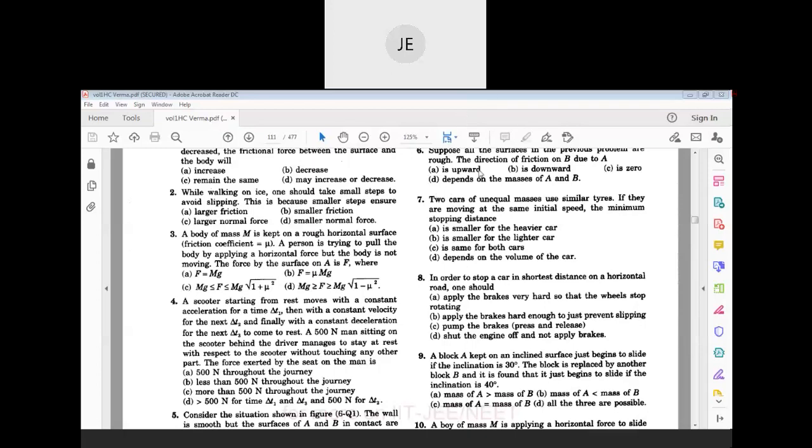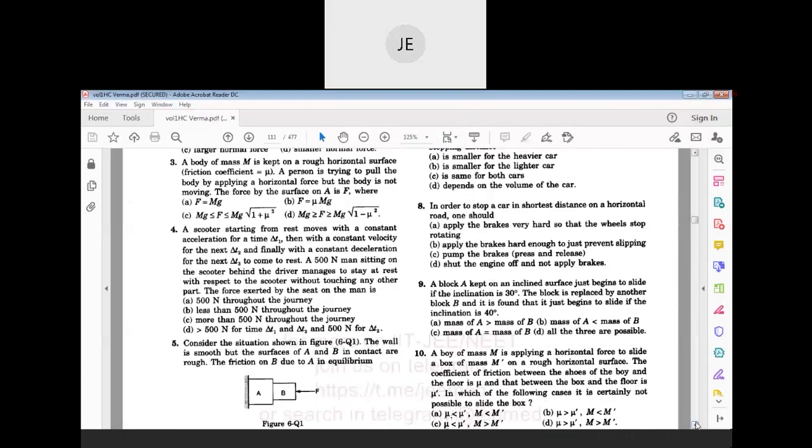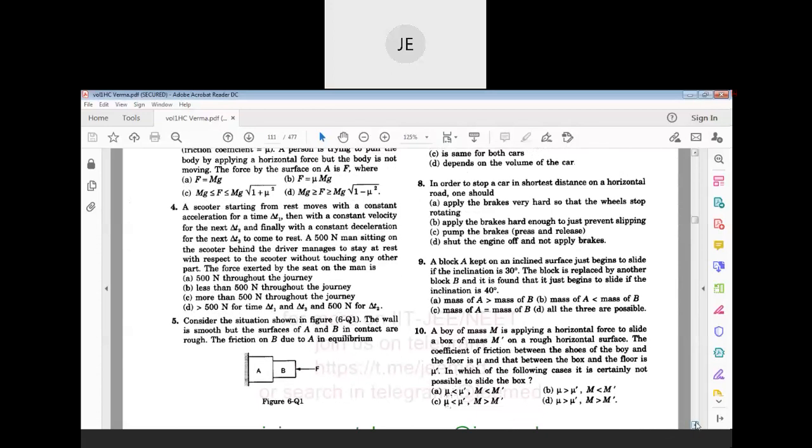The stopping distance is the same since both the accelerations are the same. The next, eighth one. In order to stop a car in the shortest distance on a horizontal road, one should apply the brakes very hard so that wheels stop rotating. Apply the brakes hard enough to just prevent slipping. Pump the brakes, press and release. Shut the engine off and not apply brakes.